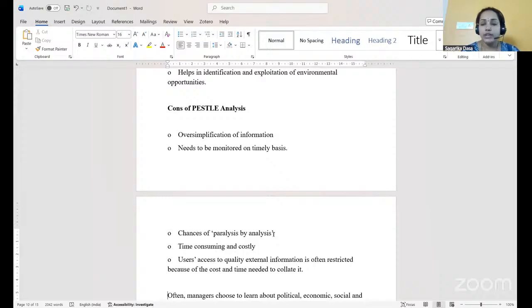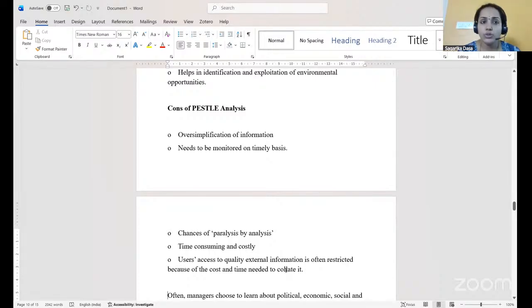It is time consuming and costly, because we are studying all the external factors together in this analysis, hence it is time consuming and costly. User access to quality external information is often restricted because of the cost and time needed to collate it.